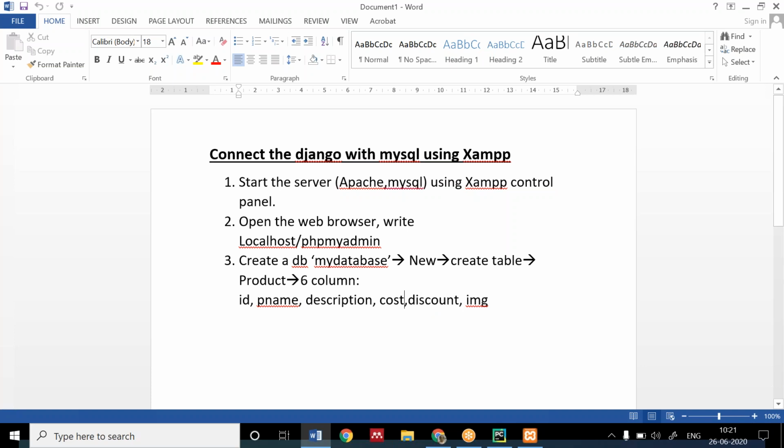Okay, you have to create this one. The data type for ID will be int, and AI should be incremented. Checked. Okay, AI should be checked. Rename, I think it will be a varchar only.